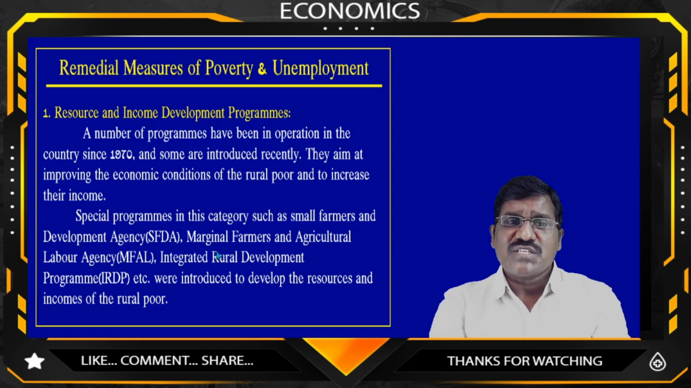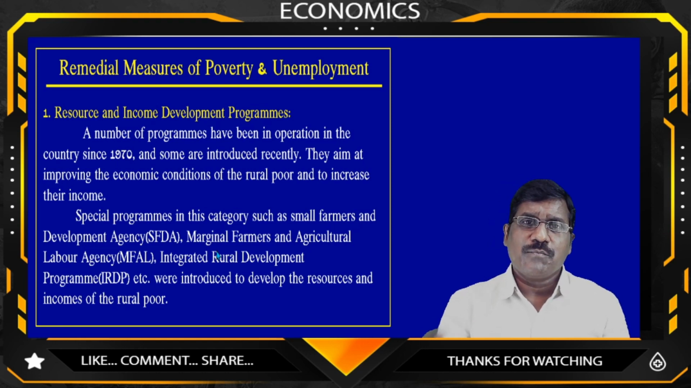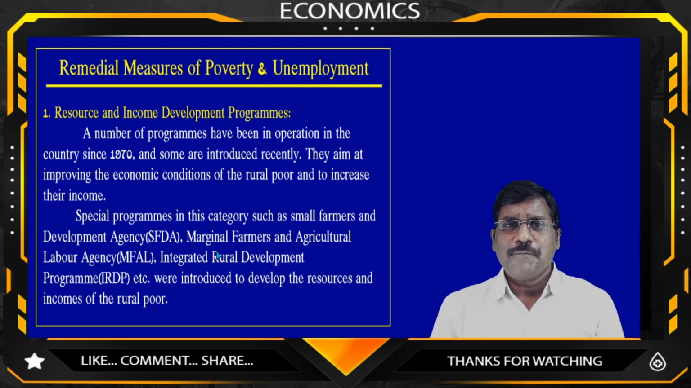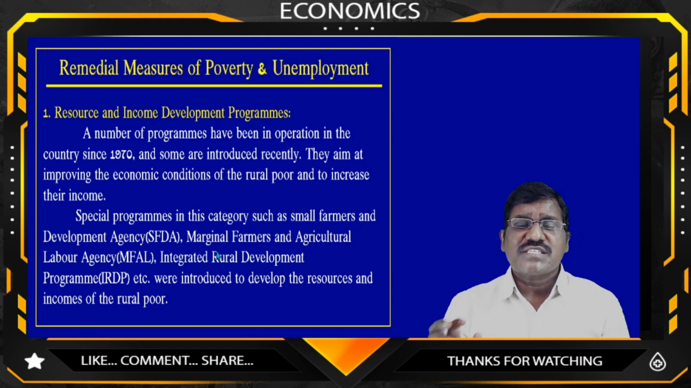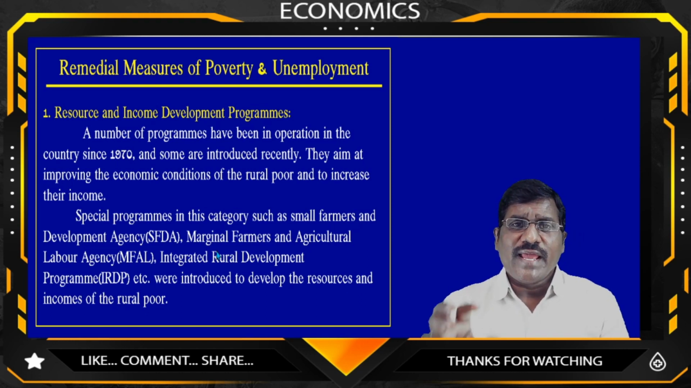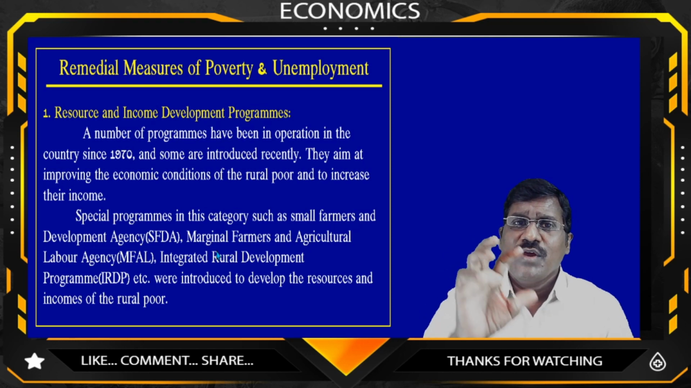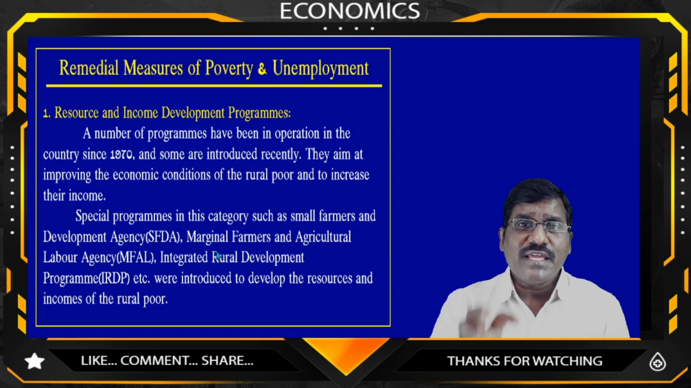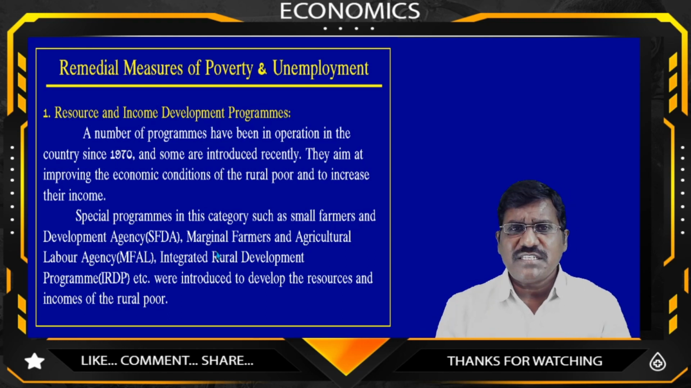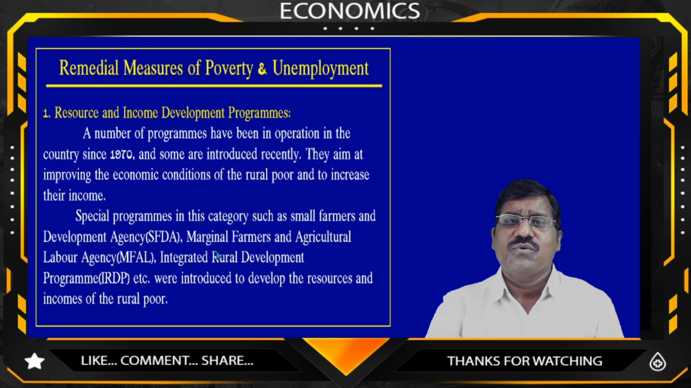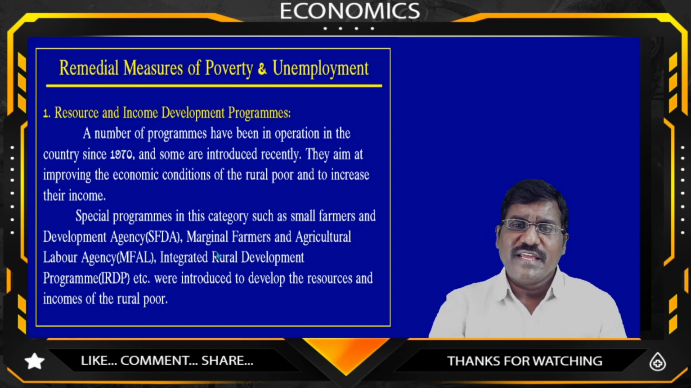Due to this, resource and income development programs should be provided more and more by the government of India. And not only these schemes, but also more encouragement and more incentives, and educating the people on how to get more income by participating in various economic activities, isn't it? So these are the remedial measures to reduce poverty and unemployment in India. So this is the first one.